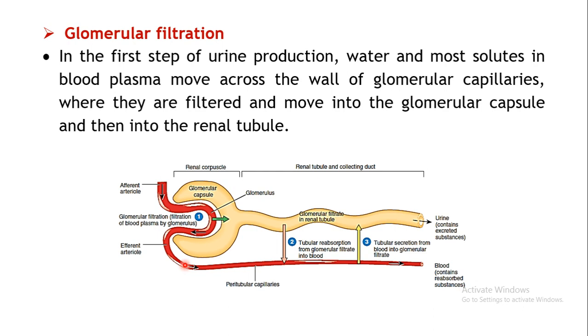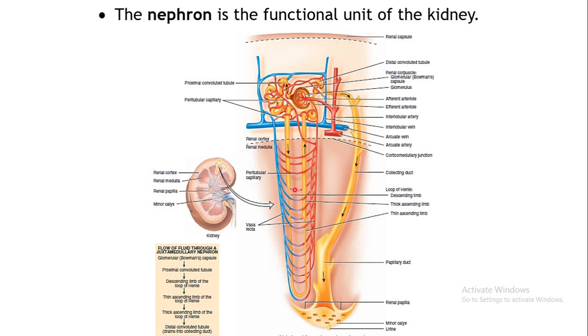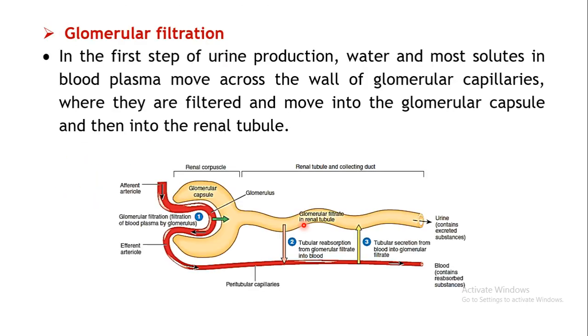come out. There is also a blood supply to the nephron, surrounding the tubules. There is a network of blood capillaries known as the vasa recta. These also play a very important role in one of the processes, that is reabsorption. Coming to the first process, that is glomerular filtration.